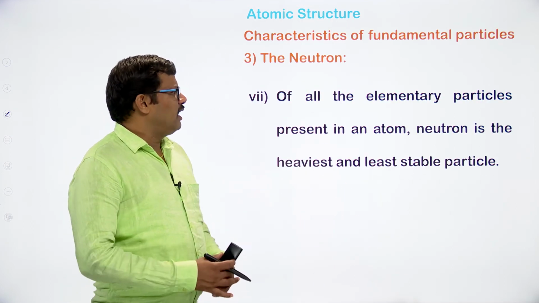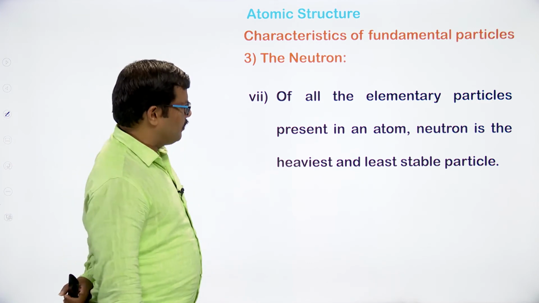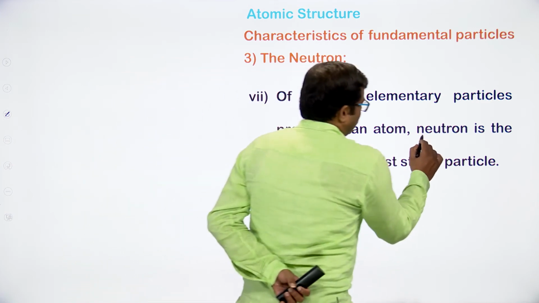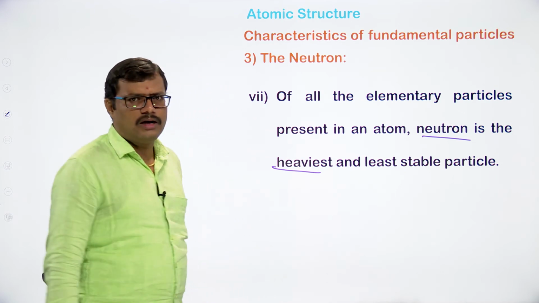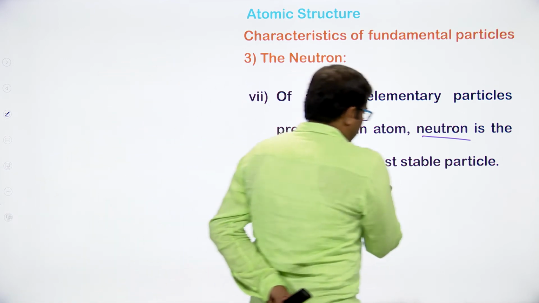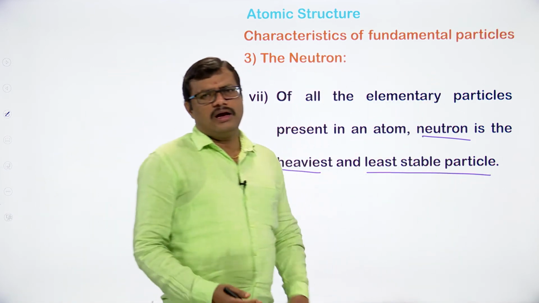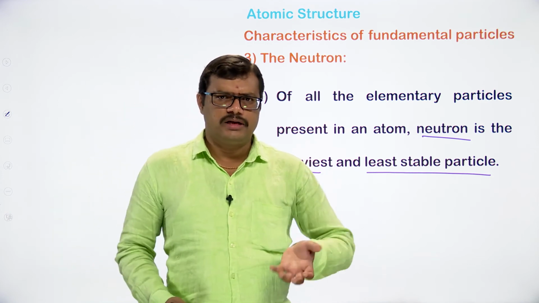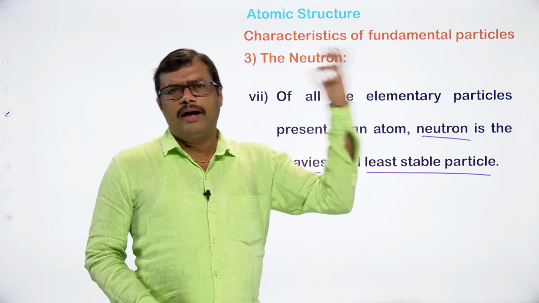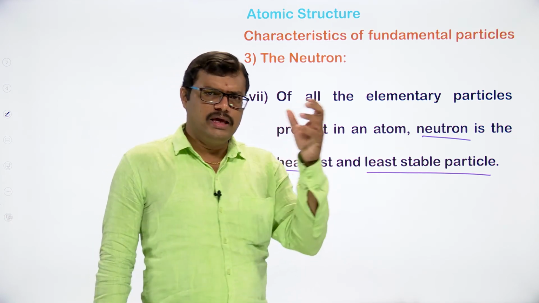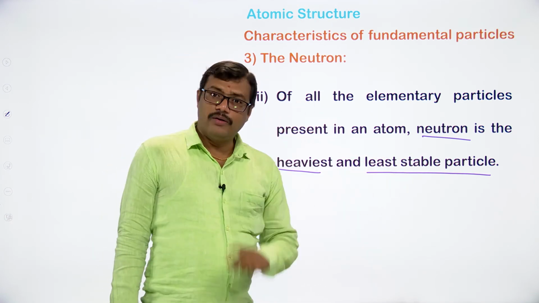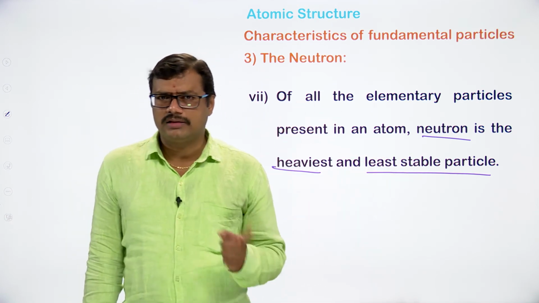And of all the elementary particles that are present in an atom, which is heaviest? Neutron is heaviest, and it is least stable. When you compare the masses or the heavy nature, electron is the lightest particle and the neutron is the heaviest particle. We have discussed while we were dealing with the electrons in the last class.